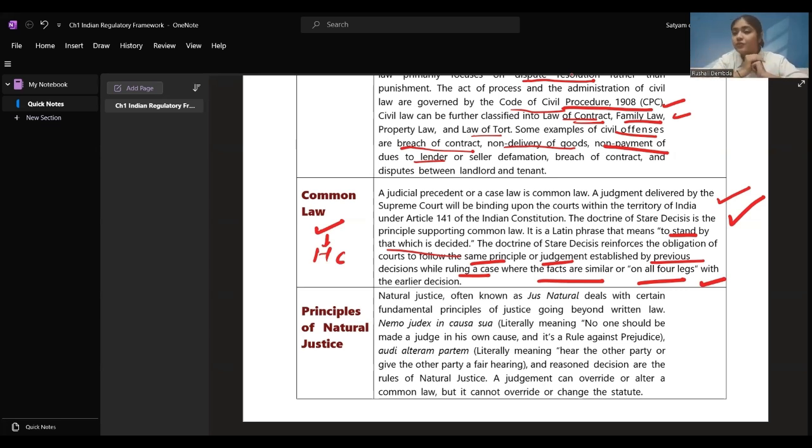Let's take an example for common law. Listen carefully. Suppose the Supreme Court has passed an order that if someone rapes a woman in a public transport vehicle, then they have to face the punishment of imprisonment for 7 years.